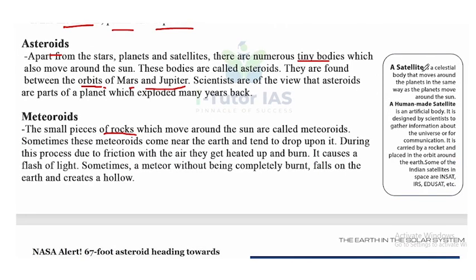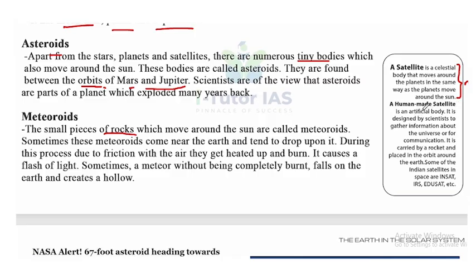A satellite. A satellite is a celestial body that moves around the planet in the same way as the planet moves around the Sun. So what is a satellite? This is a natural satellite. A satellite is a celestial body that moves around the planets in the same way as the planet moves around the Sun.